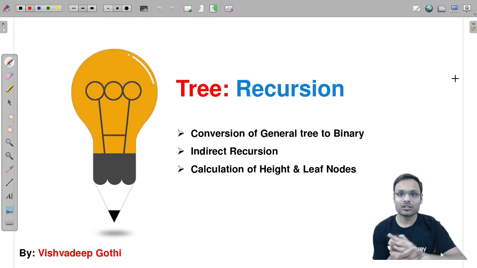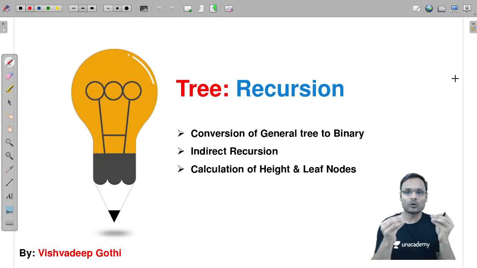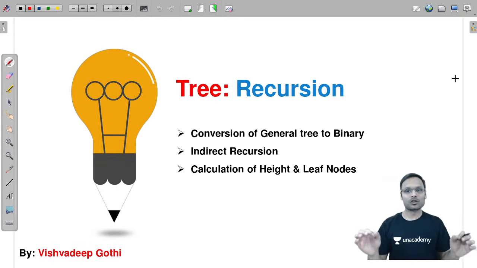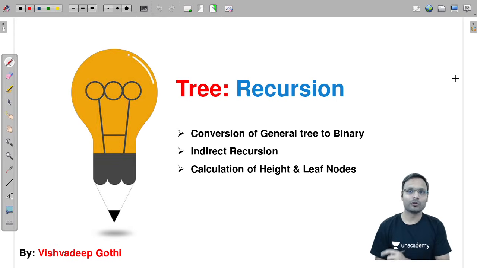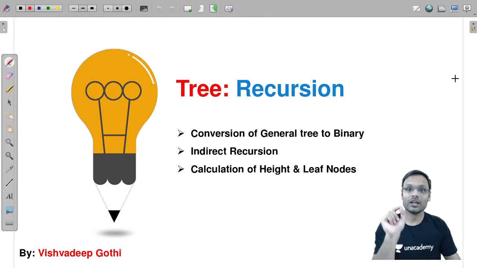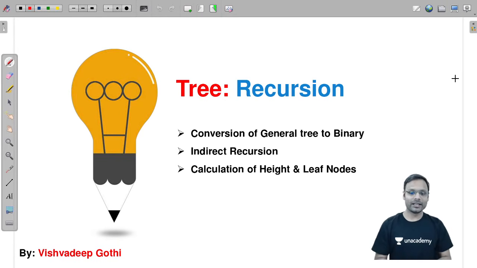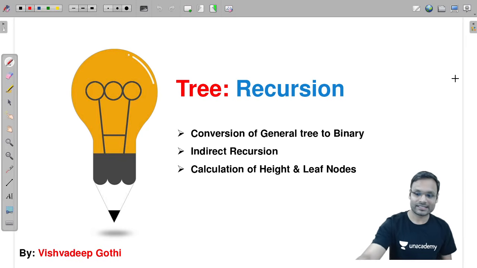Among those questions, we are going to talk about some basic questions so that you can get the idea of how to solve recursion in the tree, and based on that you will definitely be able to solve any new questions if you have a good understanding of all the questions we are going to discuss today. So without any delay, let's start the session.